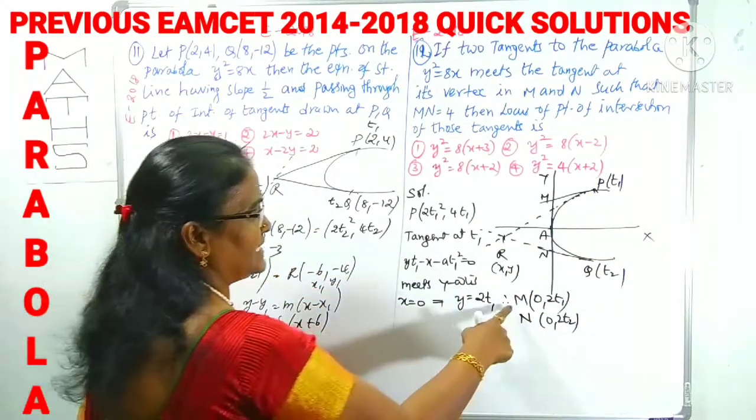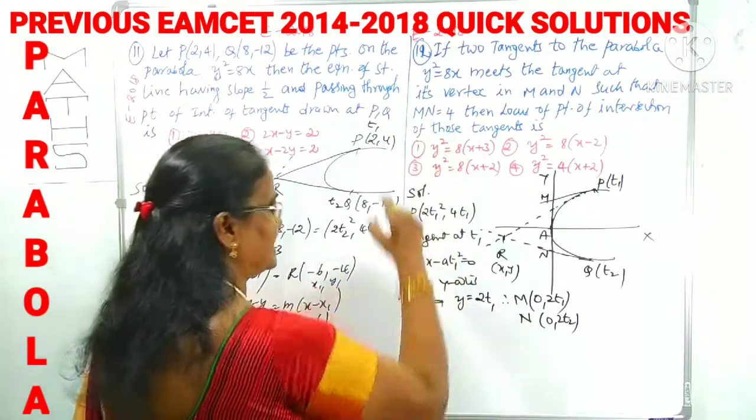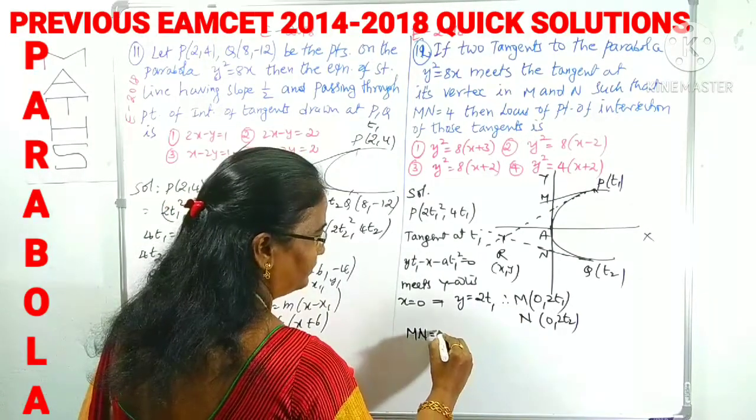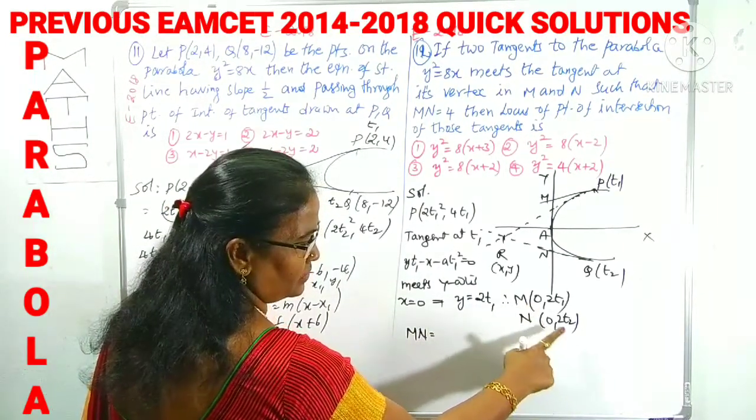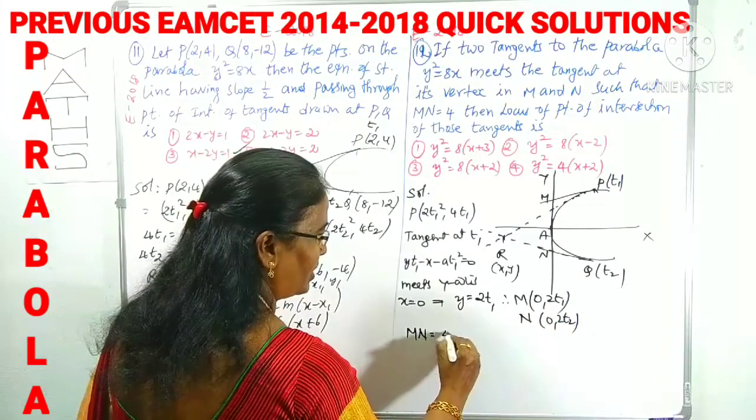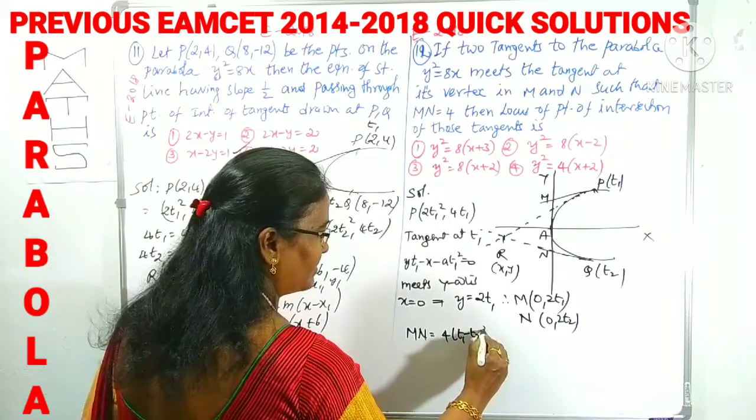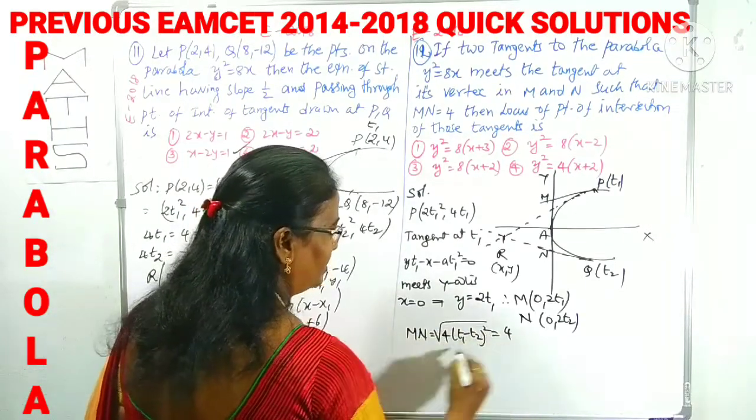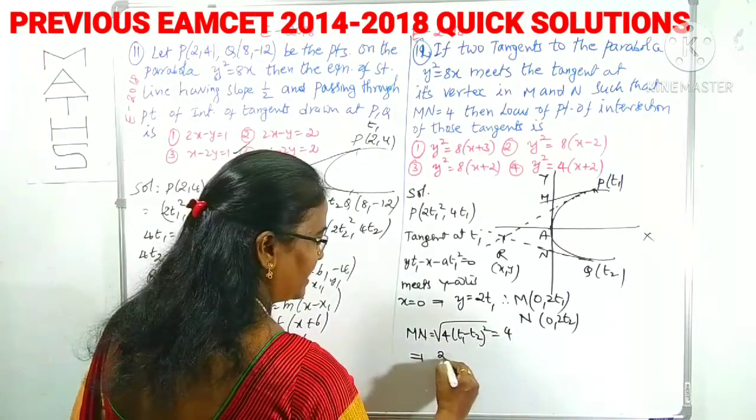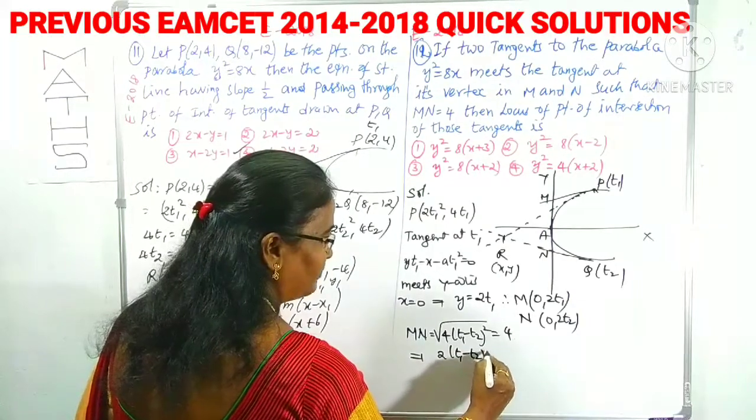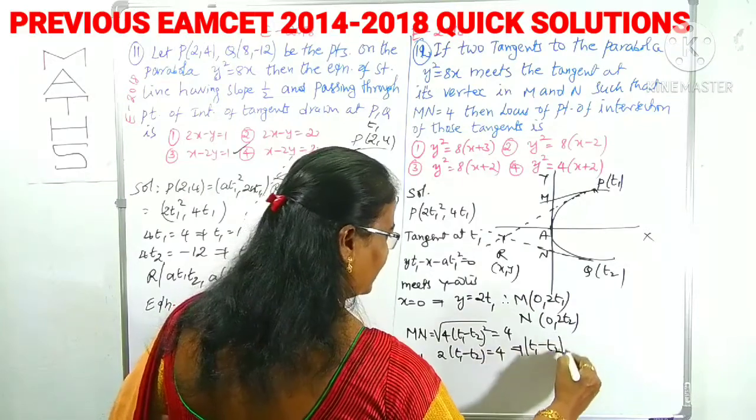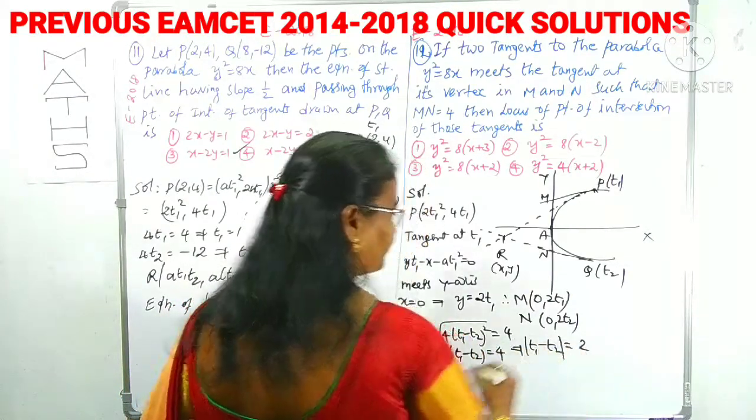Now, what is the distance of MN given? MN distance is given as 4. What is the distance between these 2 points? Under root of (x2 minus x1) whole square is 0, plus (2t1 minus 2t2) whole square, which is 4 of (t1 minus t2) whole square, under root, is given as 4. Under square root, 4(t1 minus t2) whole square becomes 2 times (t1 minus t2), which is 4. What is t1 minus t2? Under modulus, you can use that if you want, it is 2.